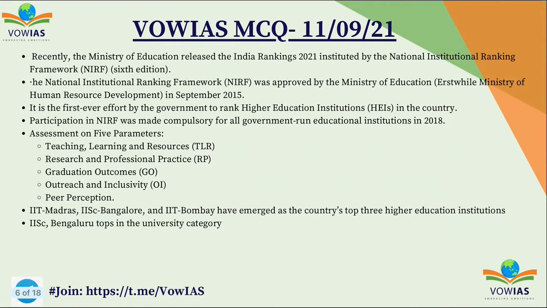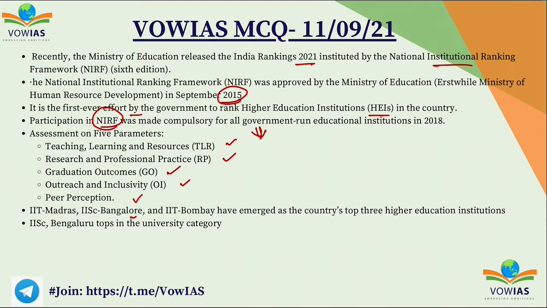Recently, the Ministry of Education released the Indian Rankings 2021 instituted by the National Institutional Ranking Framework, which is the 6th edition currently. The NIRF was approved by the Ministry of Education in September 2015. Earlier, the Ministry of Education was known as the Ministry of Human Resource Development, and it approved it. It is the first ever effort by the government to rank higher educational institutions in the country, and participation in NIRF was made compulsory for all government educational institutions in 2018. The institutions are assessed on 5 parameters: teaching, learning and resources; research and professional practice; graduation outcomes; outreach and inclusivity; and peer perception.